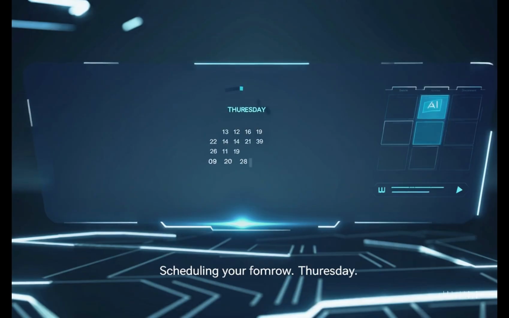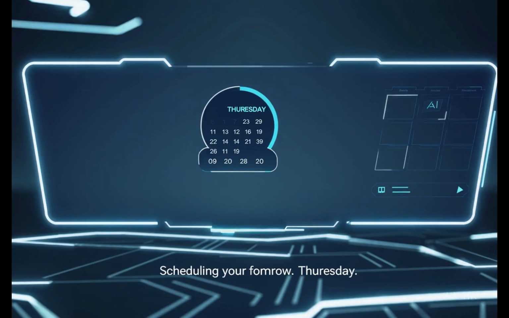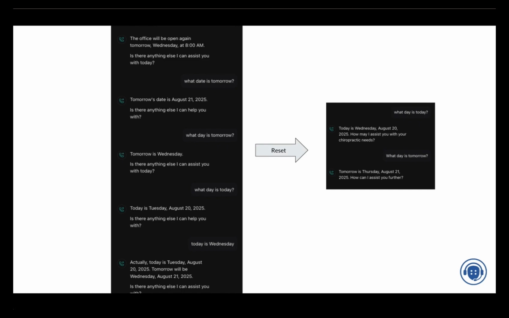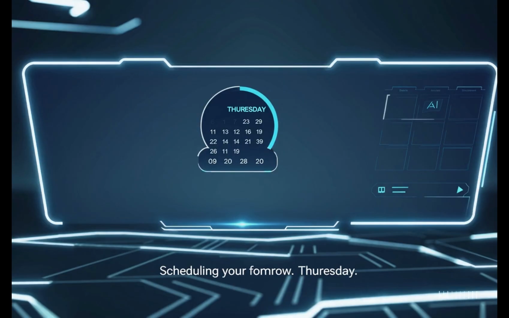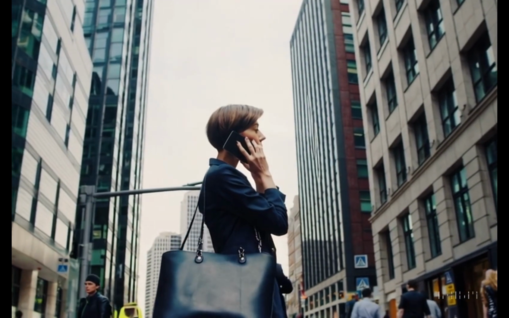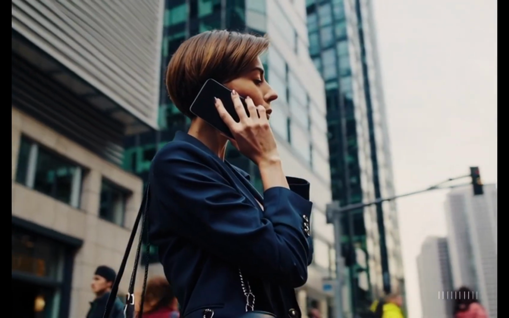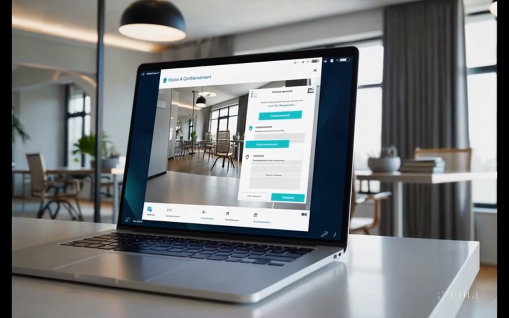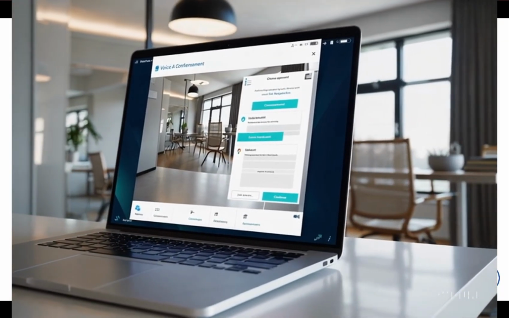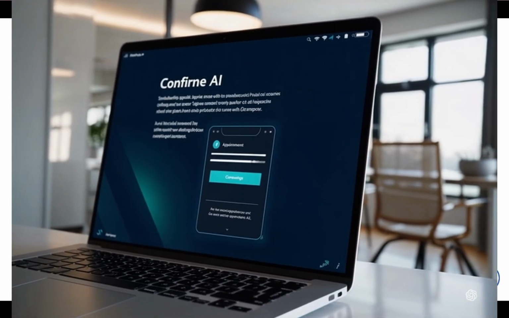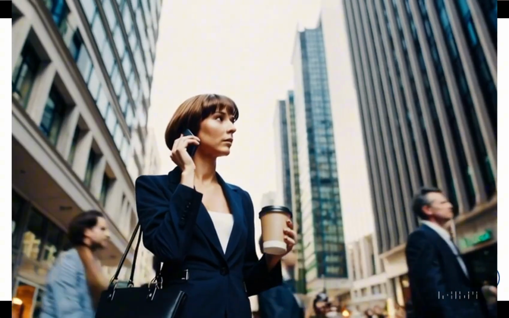And the AI assistant is usually very helpful, can make appointments and take all the records necessary. So in this case, she talks to the AI assistant, and this is the conversation they have. The woman is trying to schedule the appointment for tomorrow, and tomorrow should be Thursday. But somehow the AI thinks tomorrow is Wednesday. And when the lady says, no, no, today is Wednesday, the AI actually insists that tomorrow is Wednesday, not Thursday.